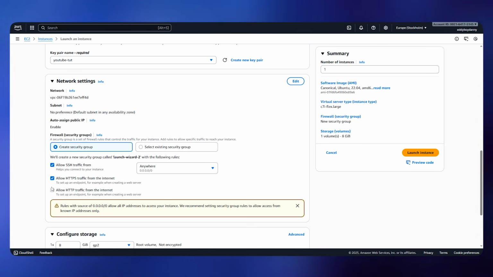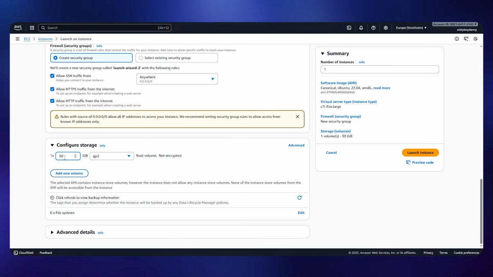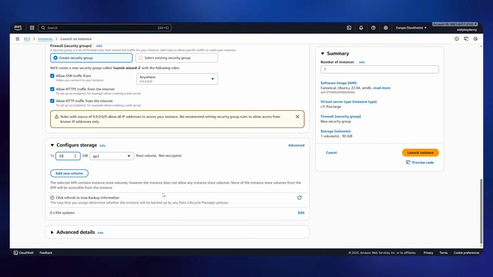Just click on these 2 boxes to check them, and then this is the storage. I'm gonna go with, I think, 30. Yes, and you can go with 20, 25, depends on you. The more storage that you're going to be using, the more charges they are going to charge. Okay, and then here we can simply go ahead and click on launch instance.